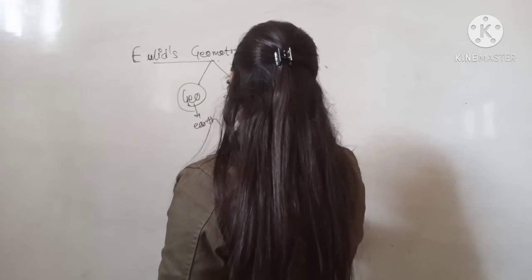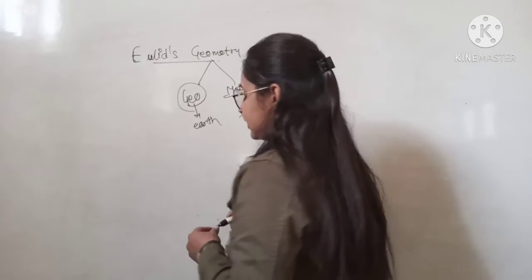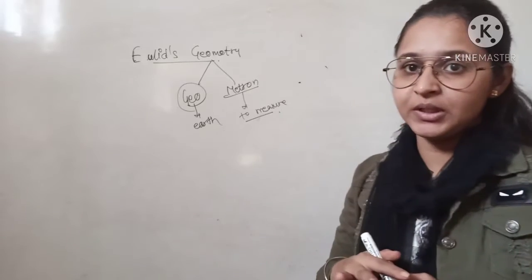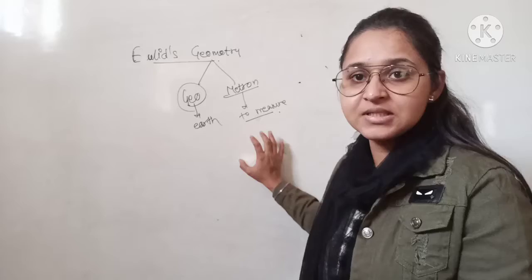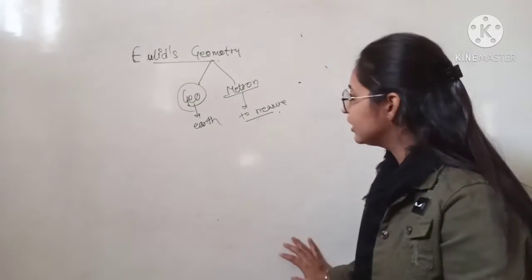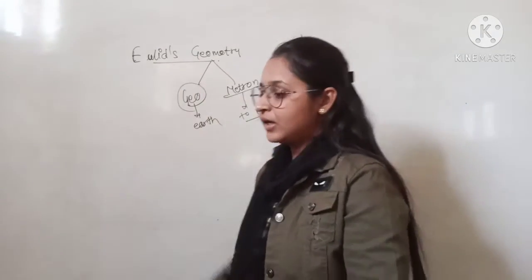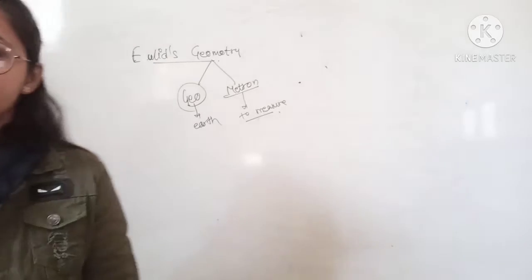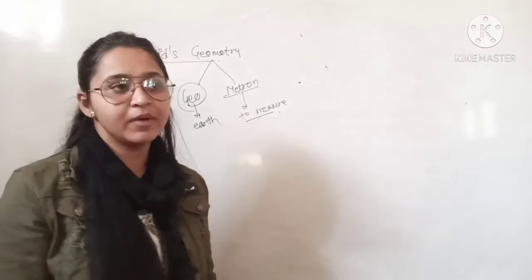There are many branches of mathematics and one branch is geometry. In geometry, we measure the shapes, the figures, the solid figures. So Euclid, a Greek mathematician, gave some definitions, some theorems, some axioms and some postulates.